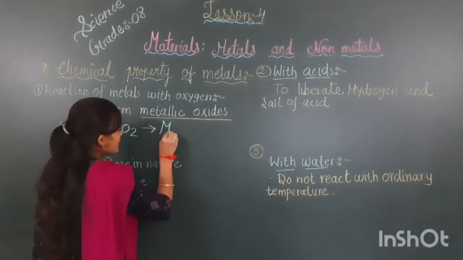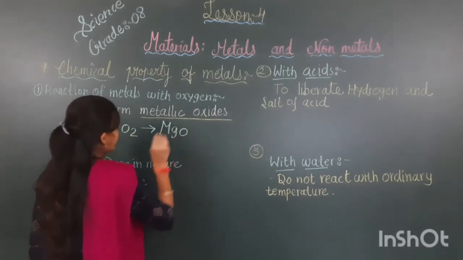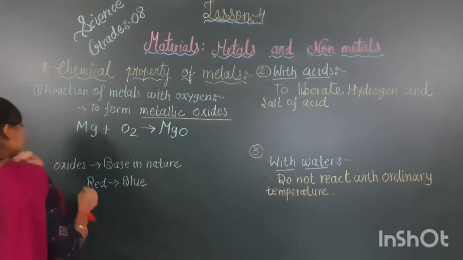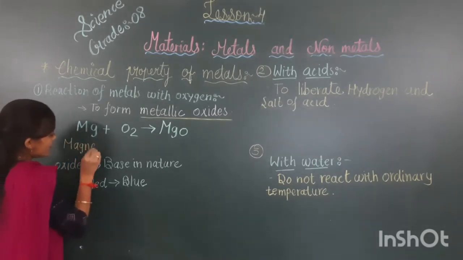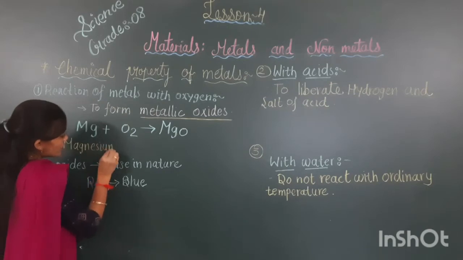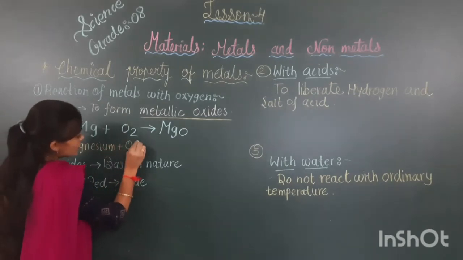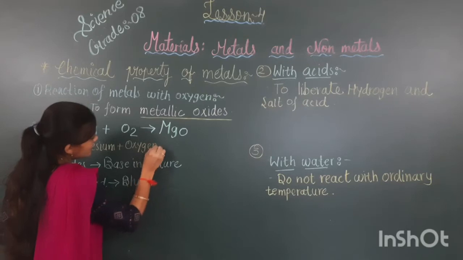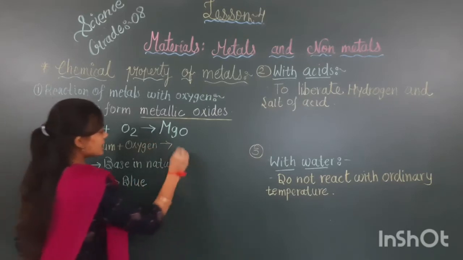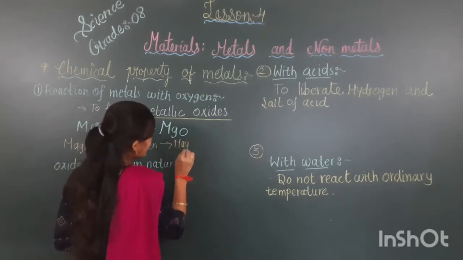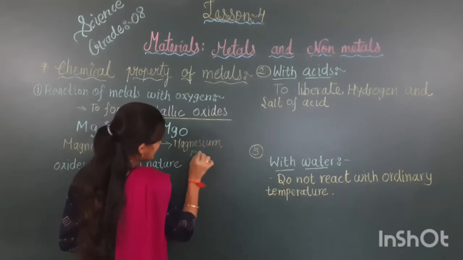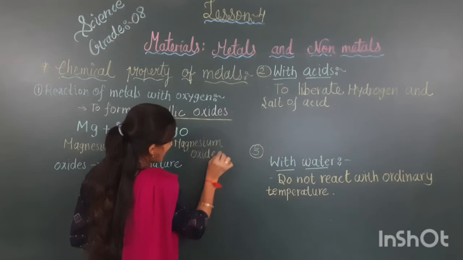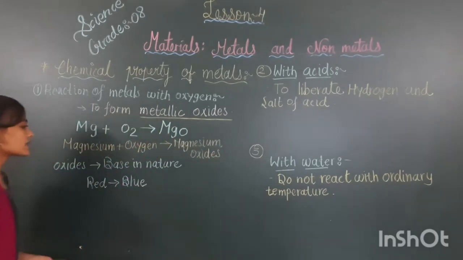They will form magnesium oxide. Mg stands for magnesium, O2 is oxygen, and that gives us magnesium oxide. These oxides of metals are known as metallic oxides.